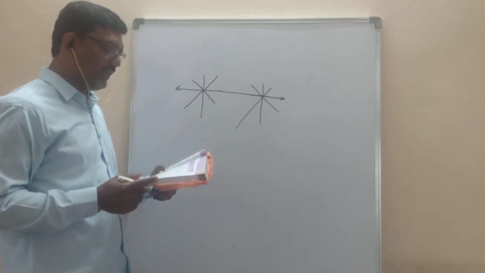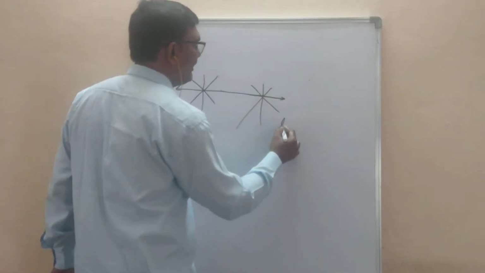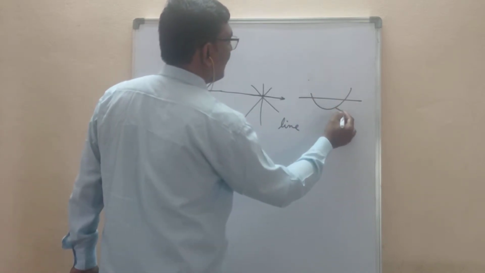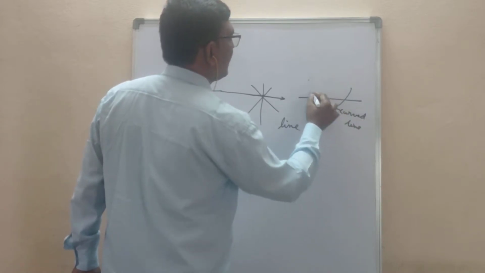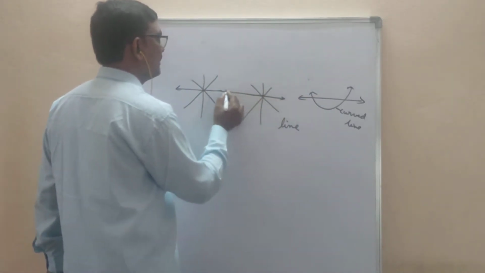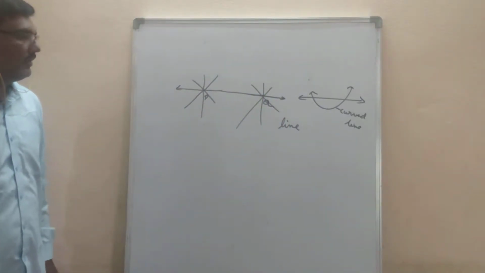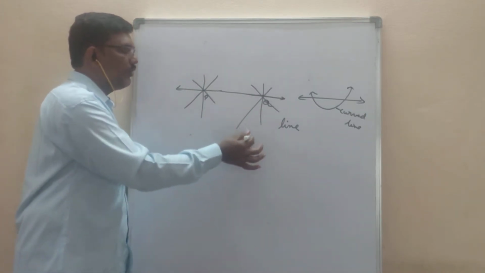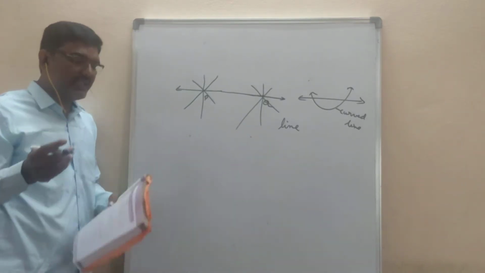There is a unique line that passes through the given 2 distinct points. Here, line means we should not take a curved line. This is called a curved line. So we should not take a curved line. We have to take straight lines. It is one straight line. So with the 2 distinct points P and Q, only one line can be drawn. Means in a plane, mark any 2 points, and you can draw only one line which is passing through 2 distinct points.